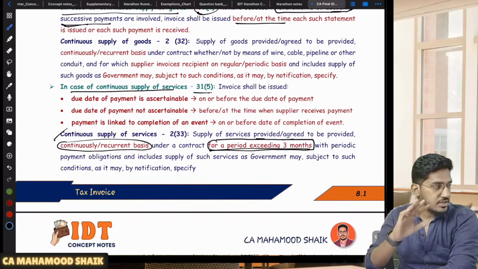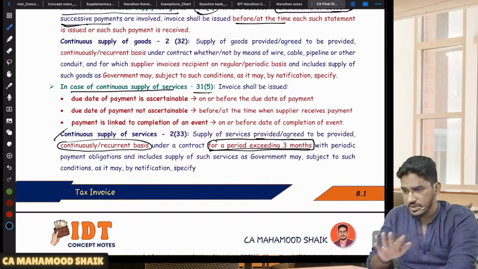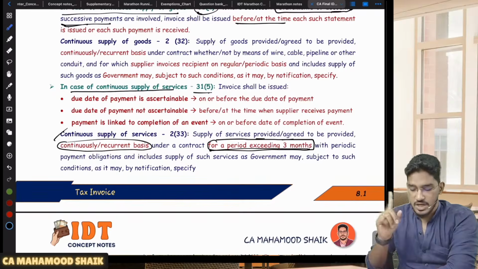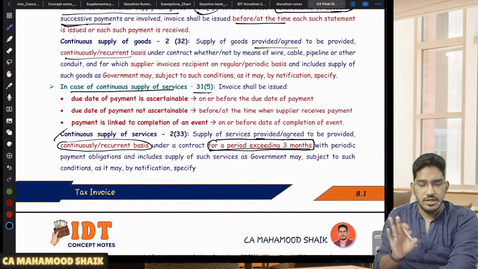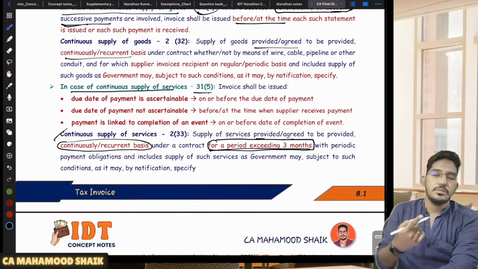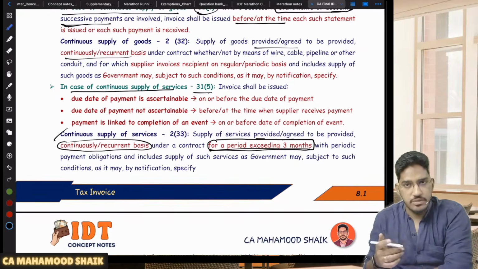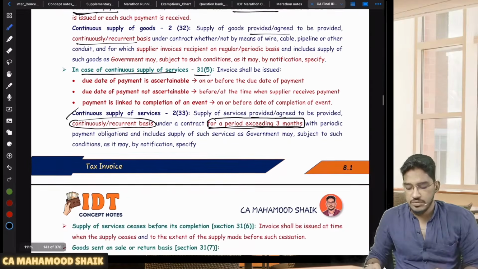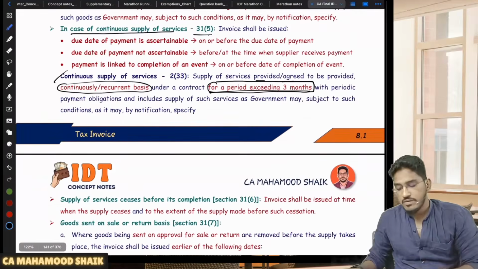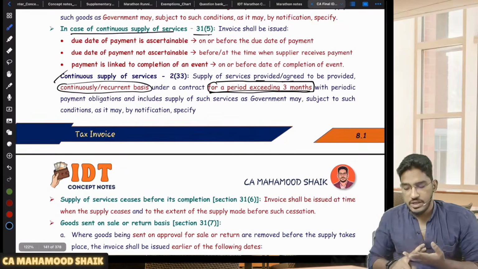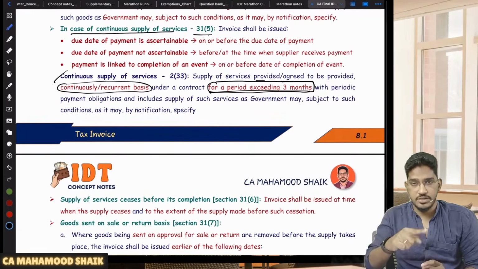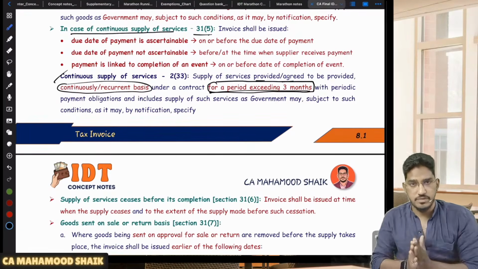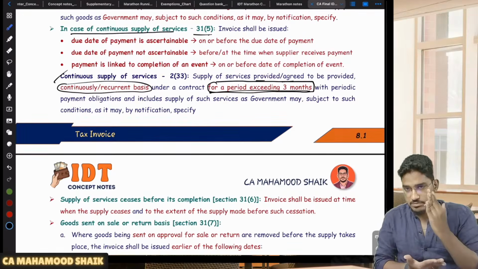For continuous supply of goods, we don't have this condition of 3 months. Why? Because if you look at the definition of continuous supply of goods, they simply say goods provided or agreed to be provided on a continuous or recurring basis under a contract. That's all. So to qualify as continuous supply of goods, the 3 months condition is not there. But to qualify as continuous supply of services, services are required to be provided on a continuous or recurrent basis for a period exceeding 3 months. Then only they will qualify as continuous supply of services.